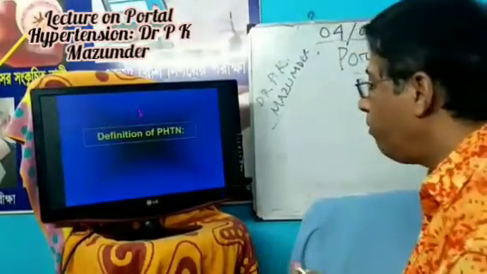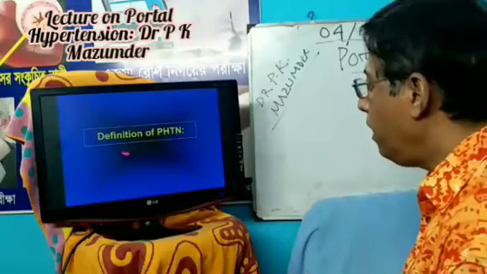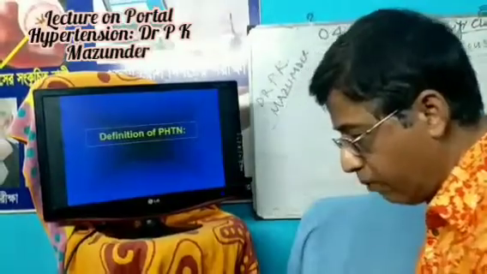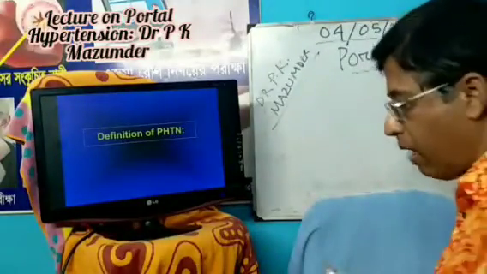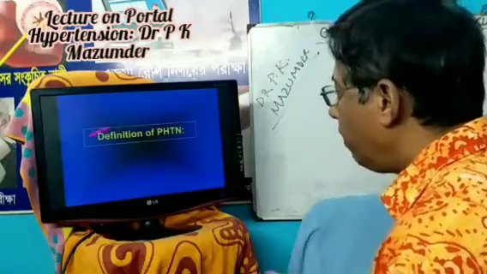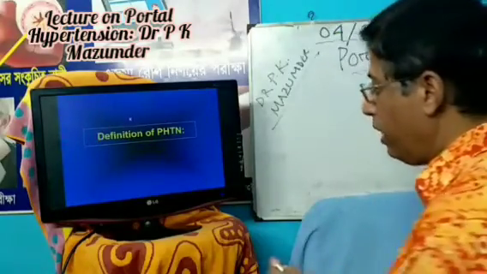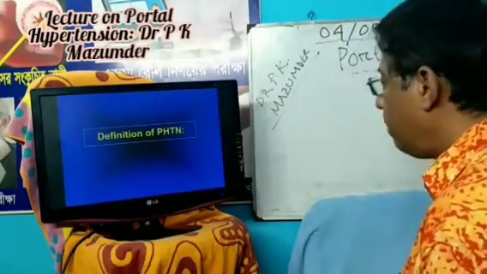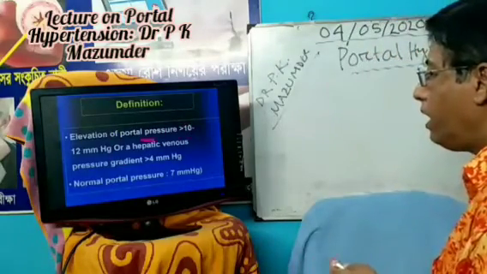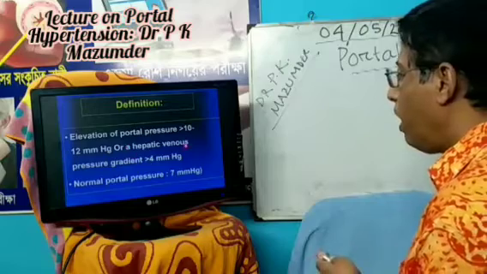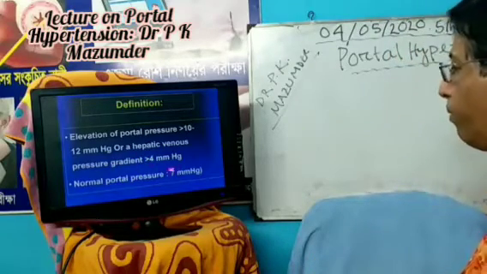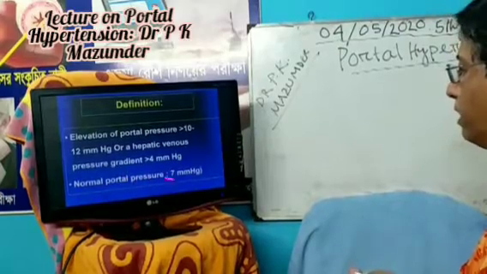It may also be defined by elevation of portal pressure more than 10 millimeter mercury or hepatic venous pressure gradient more than 4 millimeter mercury. Normal portal pressure is 7 millimeter mercury.